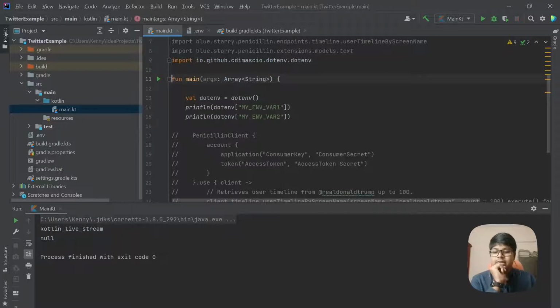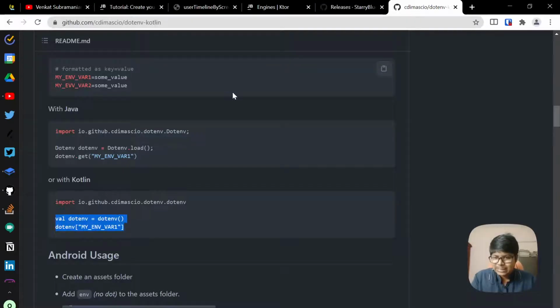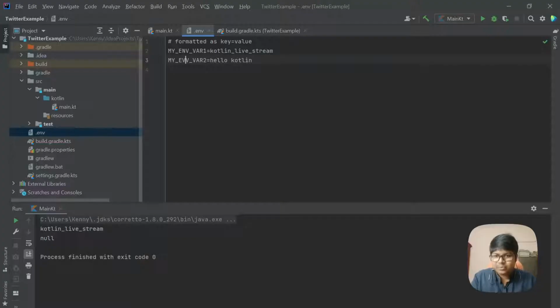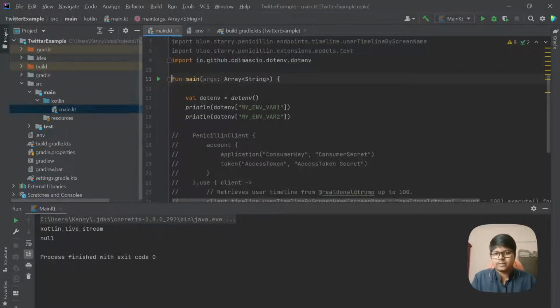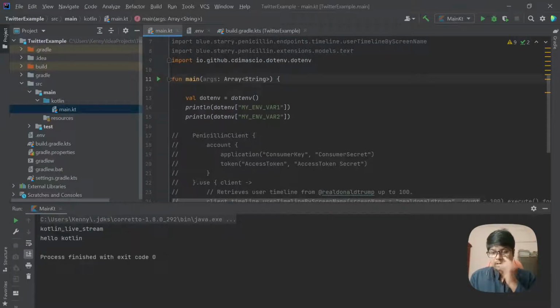Great. Kotlin live stream came. env1. What happened to the other one? Oh, I think I have made a typo. env2. Okay, save. So it's come as null. So if it is not found, I guess it is coming as null. So I'll run it once more. And yes, so we've made sure that the env part is working.